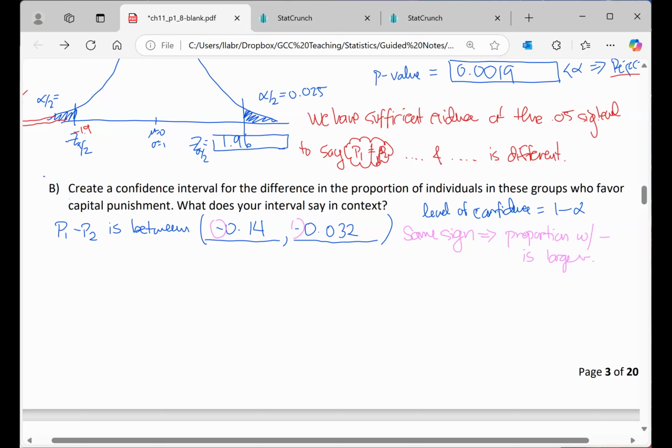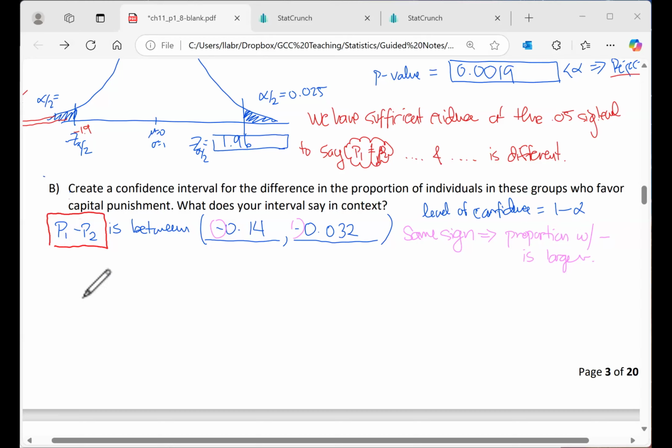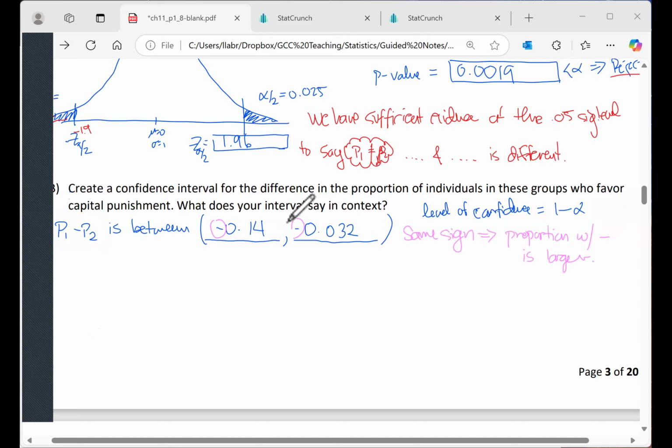Well, let's examine this right here, P1 minus P2. You're always going to be talking about a difference between proportions. P1 in front has a plus. P2 in front has a minus. And so that's what I'm referring to when I say the proportion with that same sign that you see is the larger one.